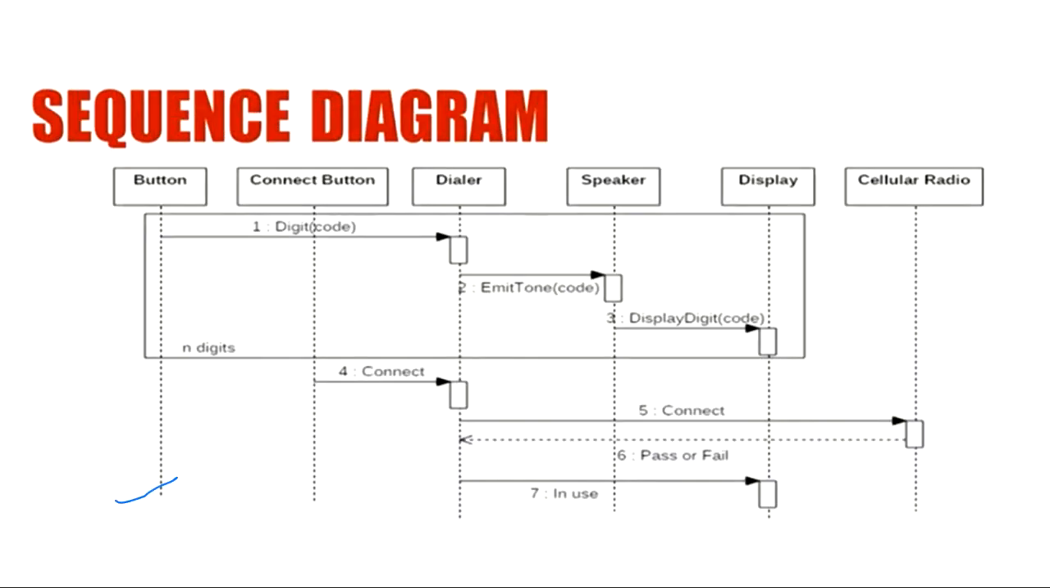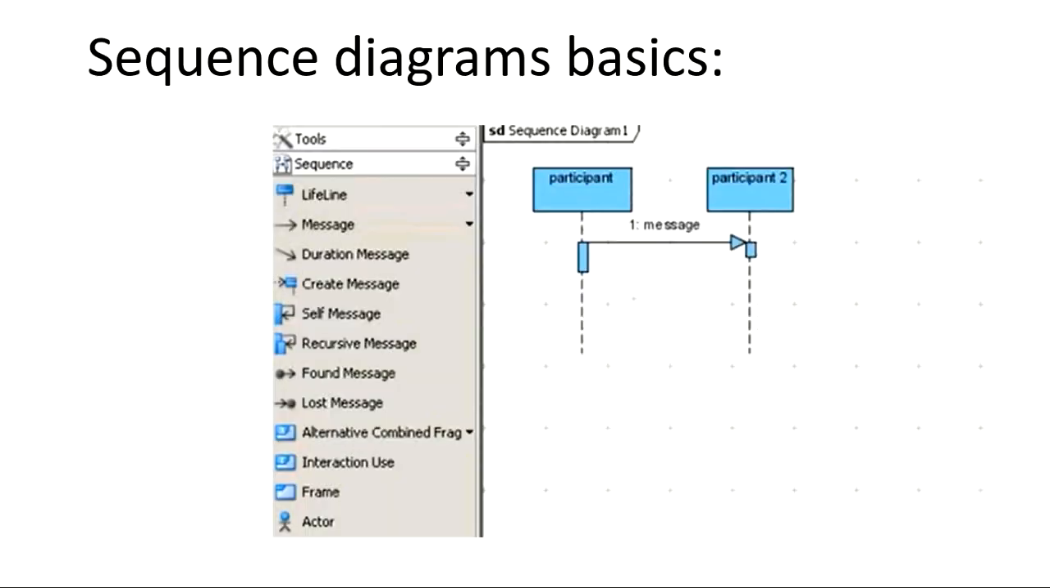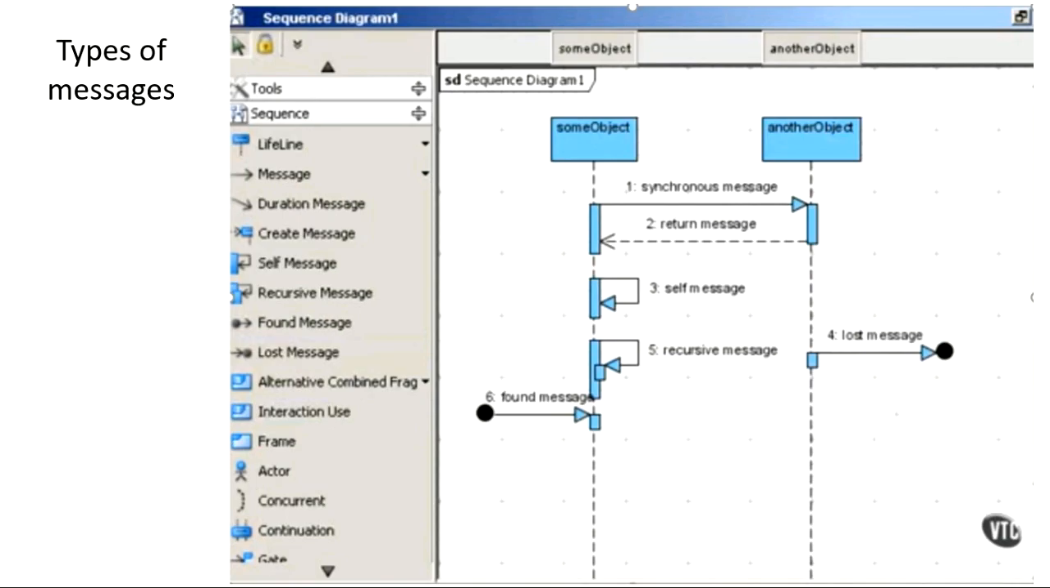Okay, these were our participants. They can be objects, actors, or anything. Okay, these are the timelines. These are the activation bars. This shows that during the whole lifeline of this object, the object was activated only in this part of the time. Then you have seen different kinds of messages, right?